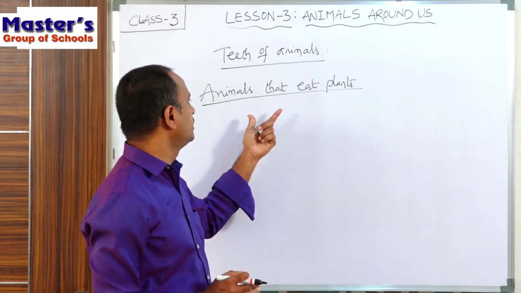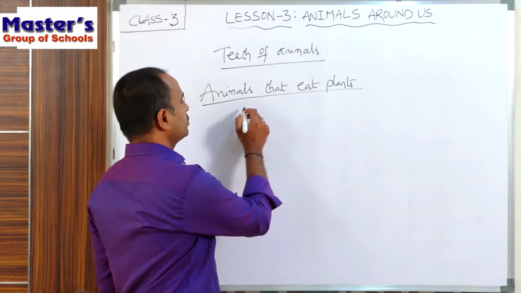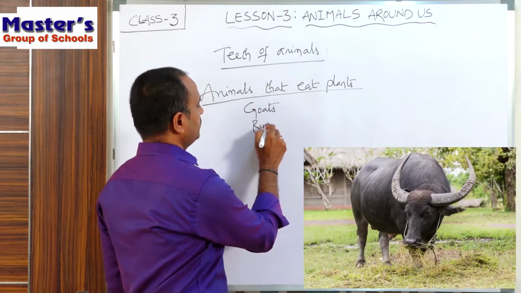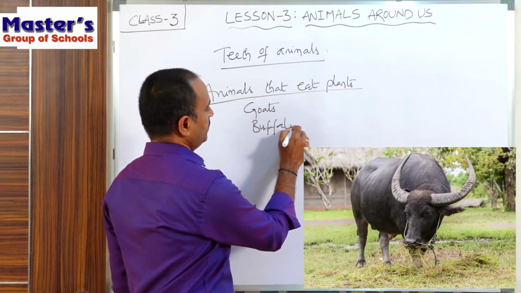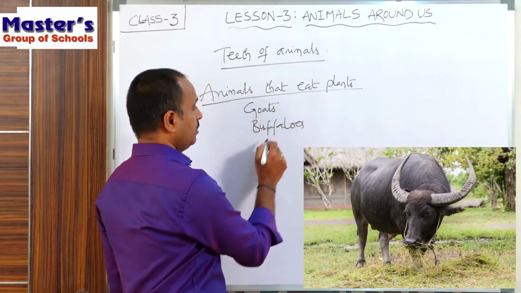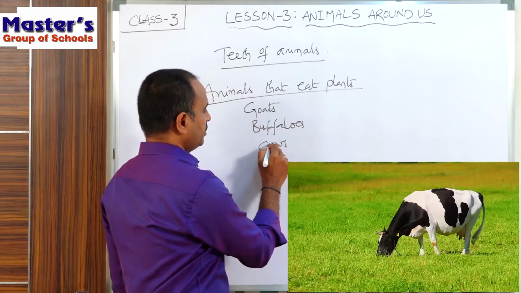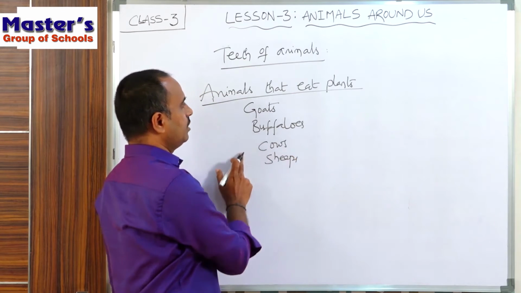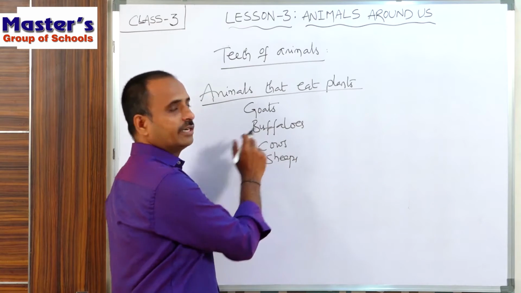The animals which eat plants are goats, buffaloes, cows, sheep, and deer. Children, these are the examples for the animals that eat plants.